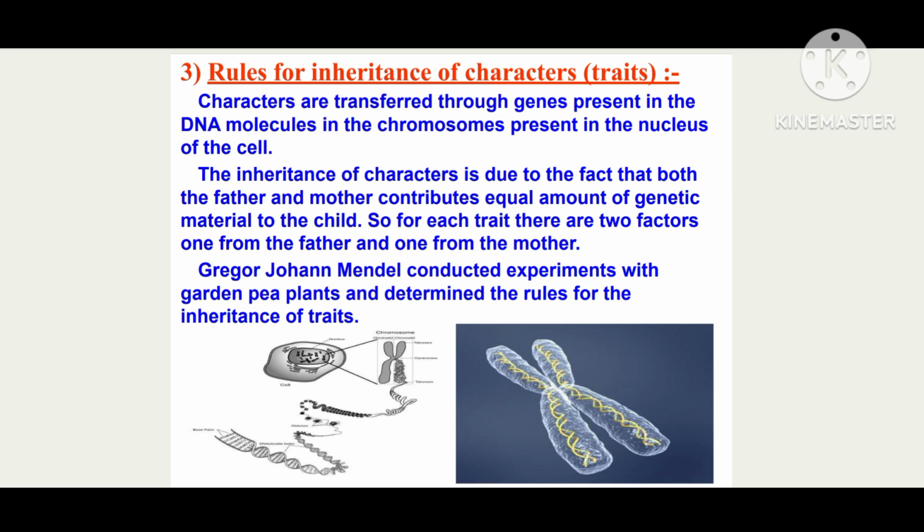Gregor John Mendel conducted experiments with the garden pea plant and determined the rules for the inheritance of the traits. Okay, here is the scientist's name, Gregor John Mendel. He is also known as the father of genetics, who conducted different kinds of experiments with the green pea plant and determined the rules for the inheritance of the traits.